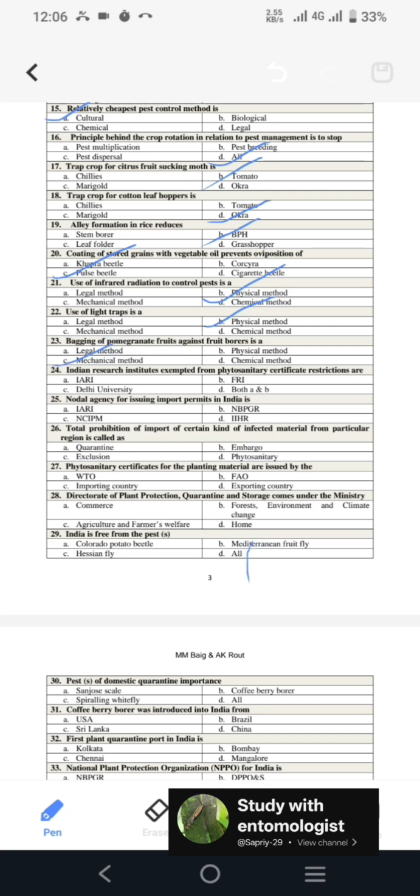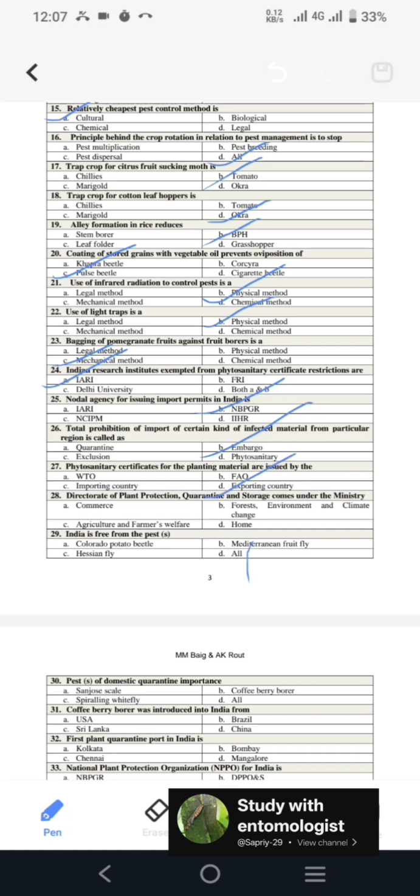Next, Indian research institutes exempted from phytosanitary certificate restrictions are, so among these IARI and FRI both are exempted from the phytosanitary certificate restrictions. Next is, nodal agency for issuing import permits in India, so for that it is NBPGR. Then total prohibition of import of certain kind of infected material from a particular region is known as embargo.